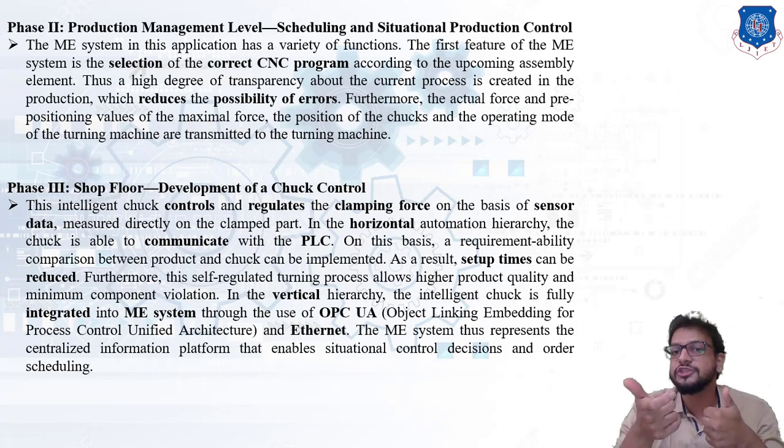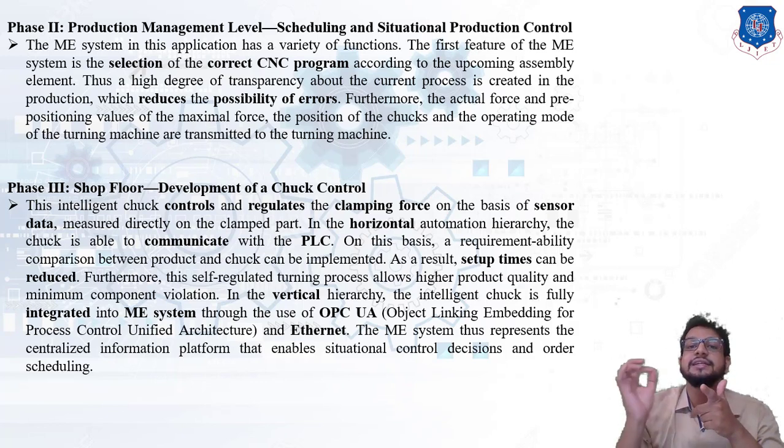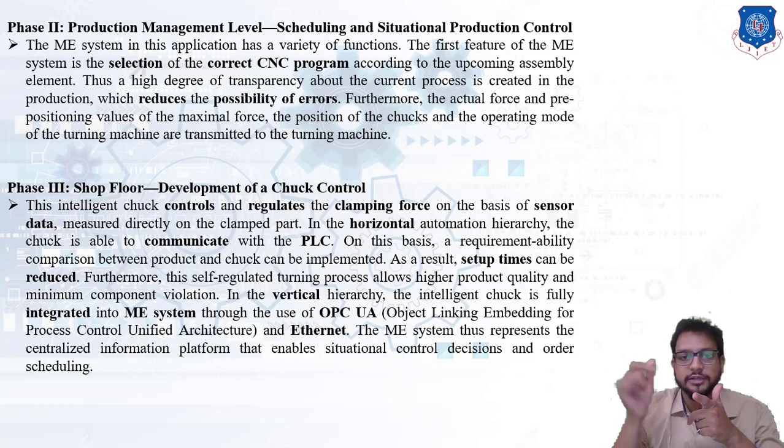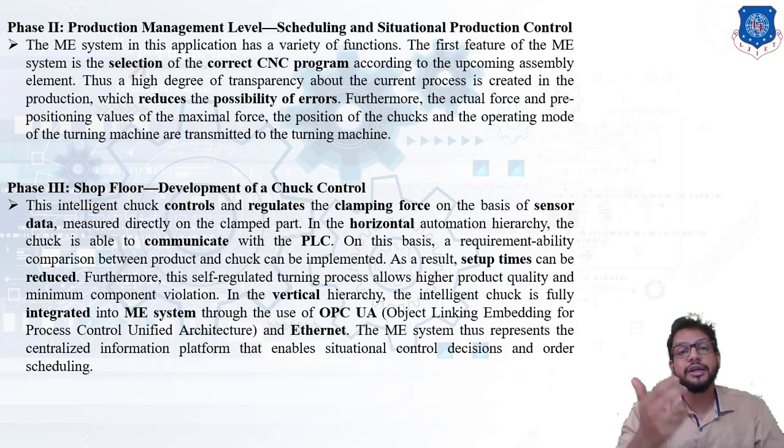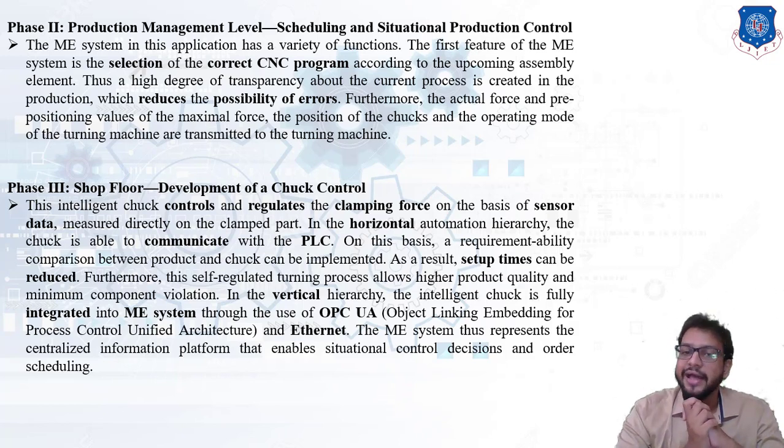So what is the first feature of MES? The first feature is selection of the correct CNC programs. Remember that for a particular operation which has to be done, which M code or G code has to be taken into consideration. So that is the first important priority, selection of the correct CNC program. Also, a high degree of transparency about the current process is created in production, which is going to reduce the possibility of error.